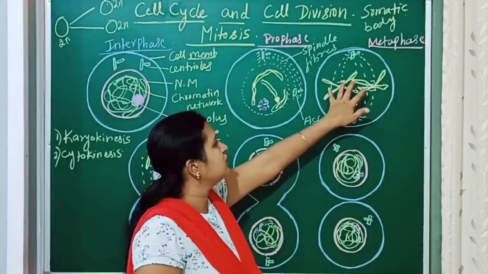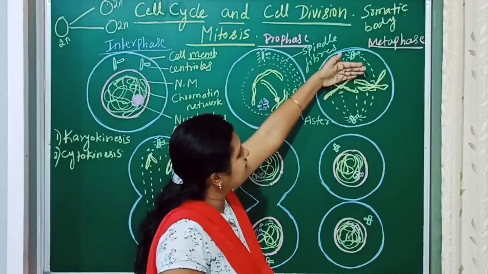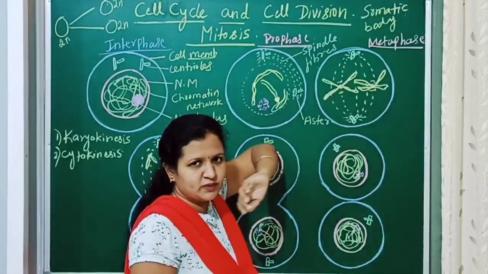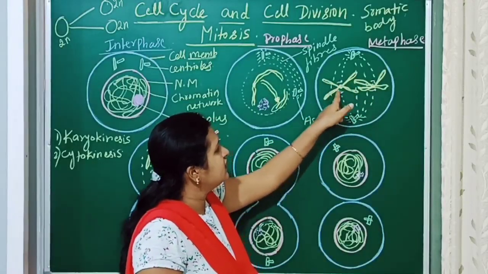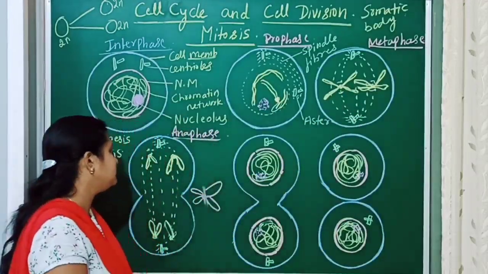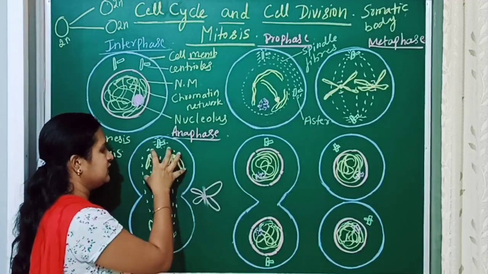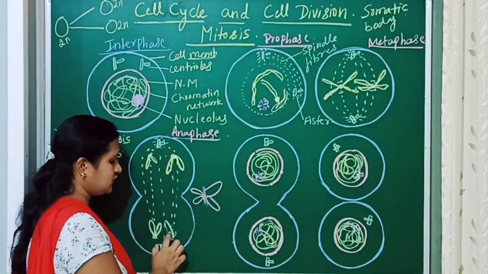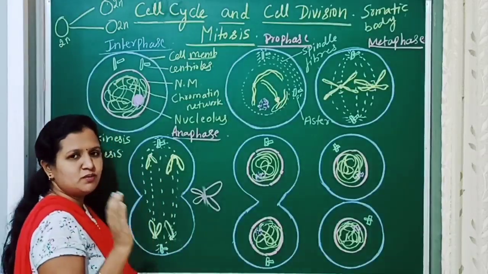So though the chromosome has two chromatids, this is the exact copy of this, and these are what we call sister chromatids. Hence this moves to one pole and this moves to the other pole. One side of the cell receives two daughter chromosomes, and here also one side of the cell receives two daughter chromosomes because of the division of the centromere.